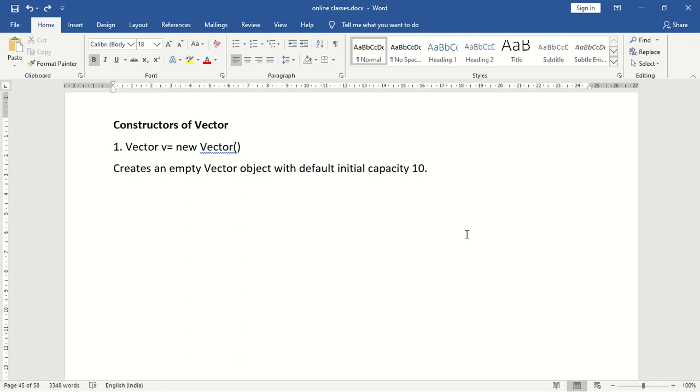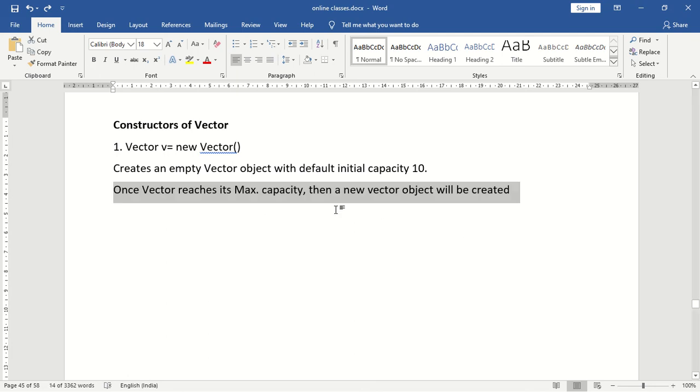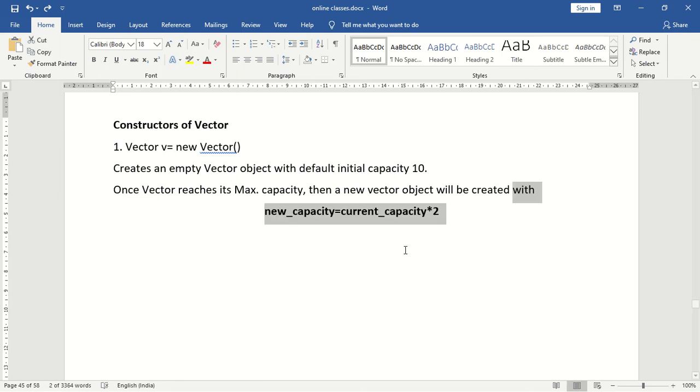So what happens if I try to add the 11th element? If I try to add the 11th element, a bigger vector object will be created. So what will be the size of the bigger vector object? Once the vector reaches its maximum capacity, a new vector object will be created, and the new capacity is current capacity into 2. So it is just twice the current capacity. If the default initial capacity is 10 and I try to add the 11th object, a bigger vector object will be created. Its size is 20, double the size.